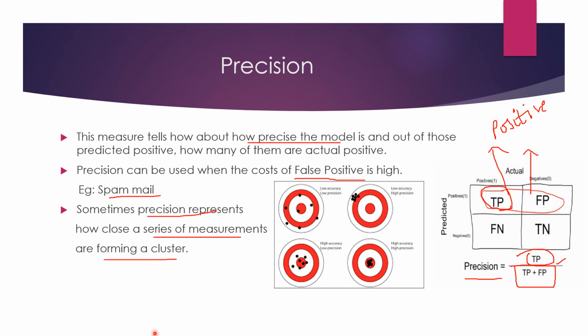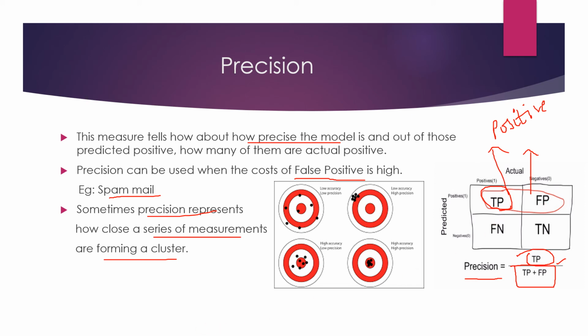So here if you look at the diagram, if we hit at the center it is a winning shot, but here it is not hitting at the center, so it has low accuracy, and also it is hitting at different locations, which means precision is also low. When it comes to the second case, it is not hitting at the center, so low accuracy, but it is hitting at the same point repeatedly, forming clusters, so it shows high precision. Third case, it has accuracy because it is hitting at the center but not in the same location, so it has low precision. When it comes to the fourth case, it has both high accuracy and high precision, as it is hitting at the same point and also at the center.